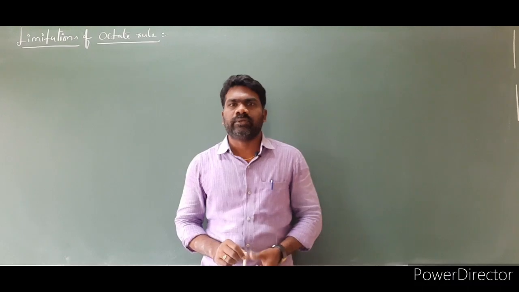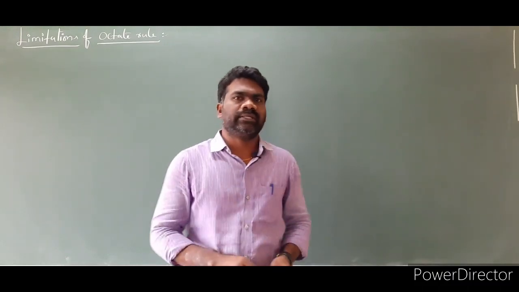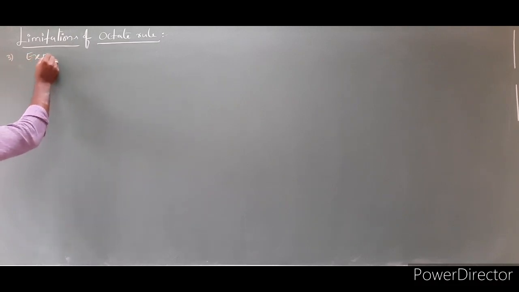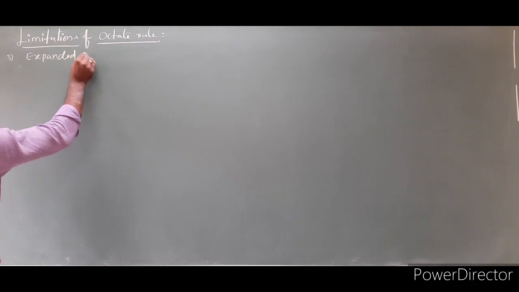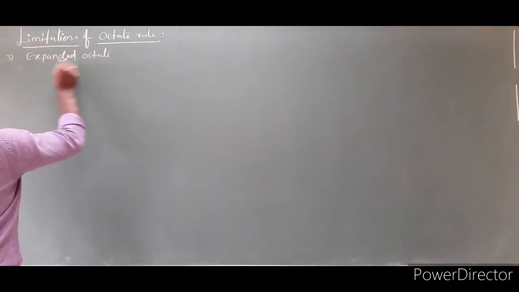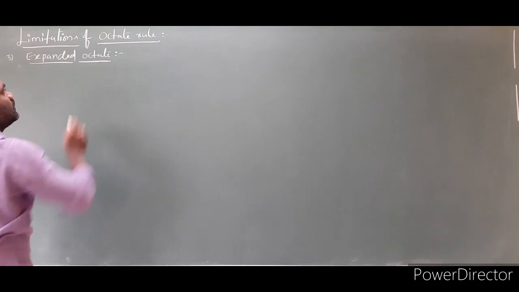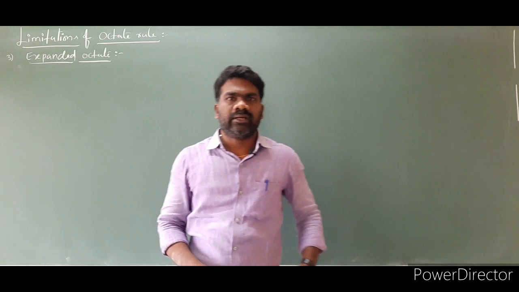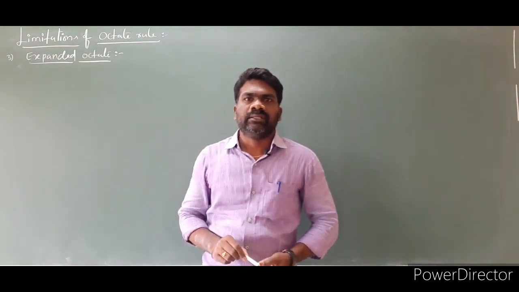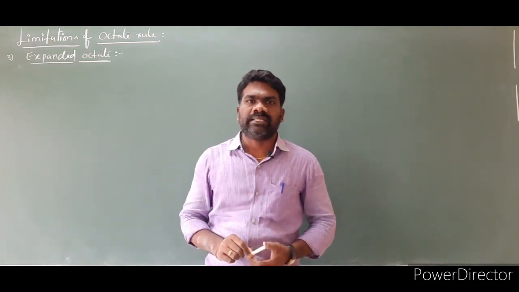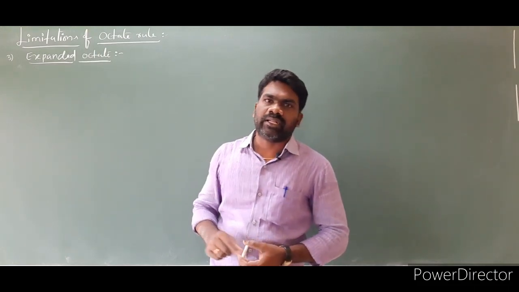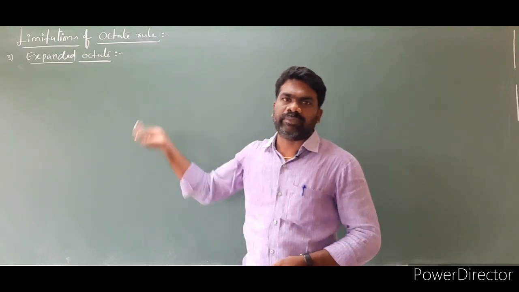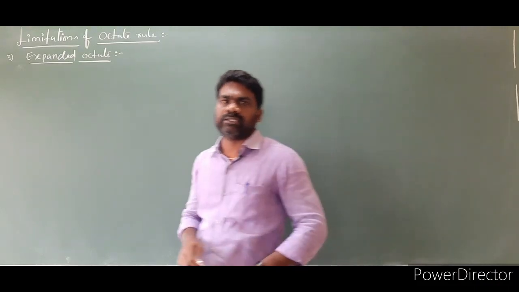Another exception to the octet rule is expanded octet. Let us write it. This is the third one: expanded octet. According to the octet rule, any element which attains 8 electrons in its outermost energy level is stable. But in some cases, the number of electrons surrounding the central atom is greater than 8. So we learn this concept in the form of expanded octet. Let us understand in detail the exact meaning of expanded octet by taking some examples.